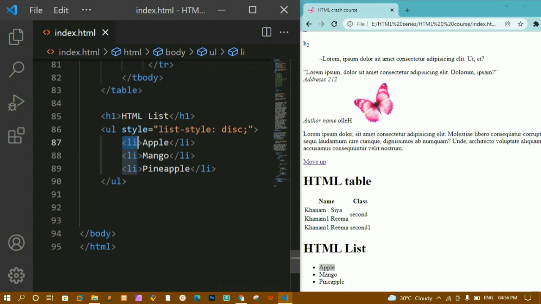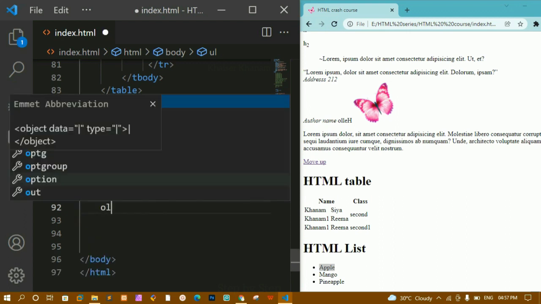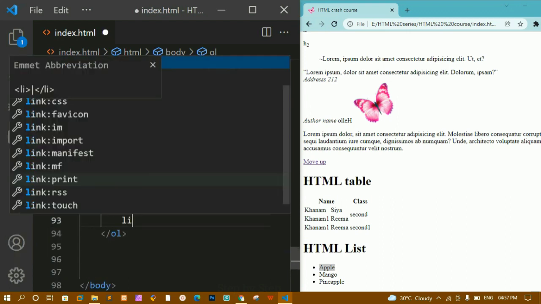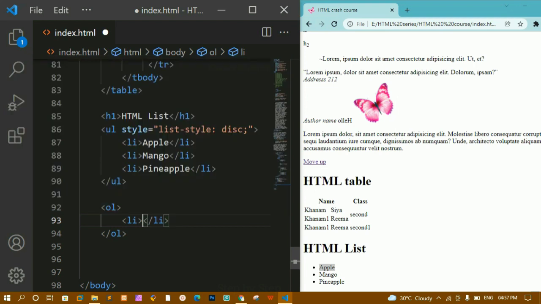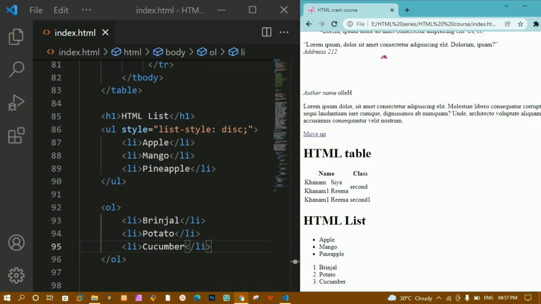Unordered list, by the name itself we can tell that whatever items we are storing will be unordered. Okay, they will not be having any sequence order, they will be unordered. Okay, for ordering we are having ordered list. Now here I'm just going to write OL, and inside this we will be having list items. Now here let me write vegetables: brinjal. Then next I'm having potato, and finally cucumber. I'll save this. I'll refresh this one. Now you can see for ordered list by default we are getting the numbers 1 2 3.